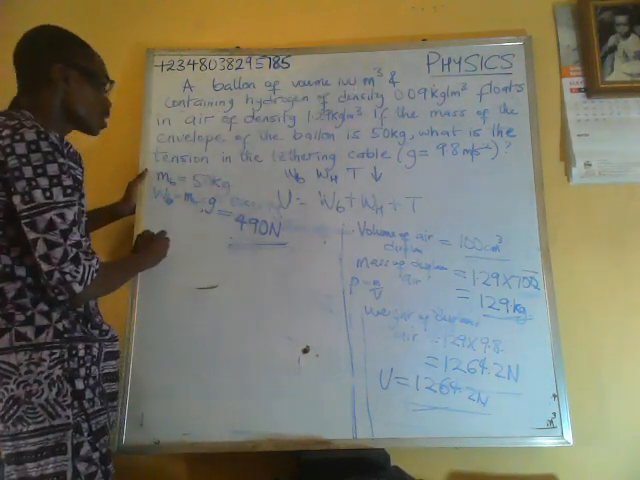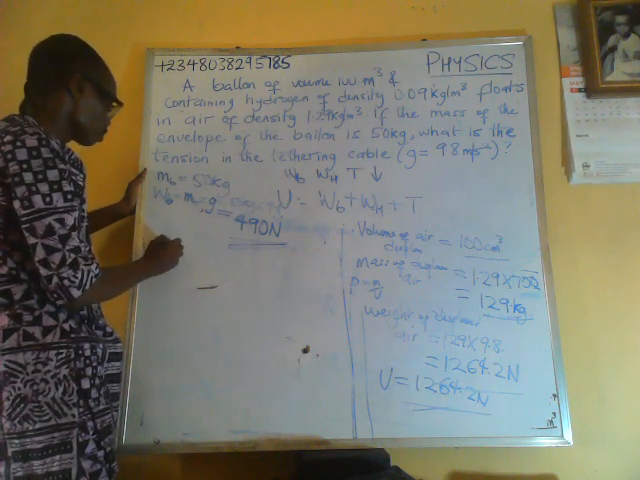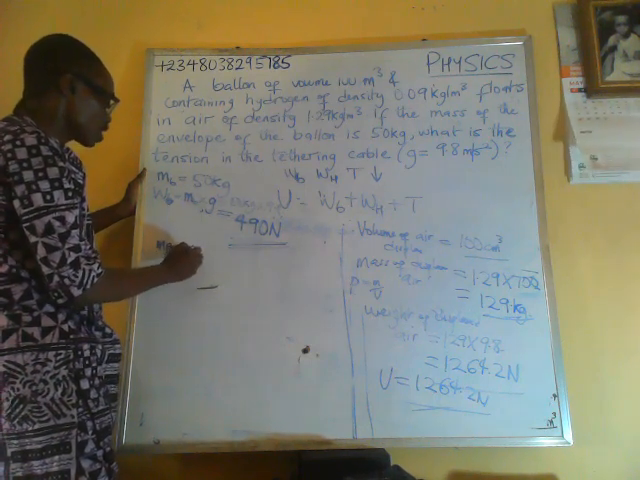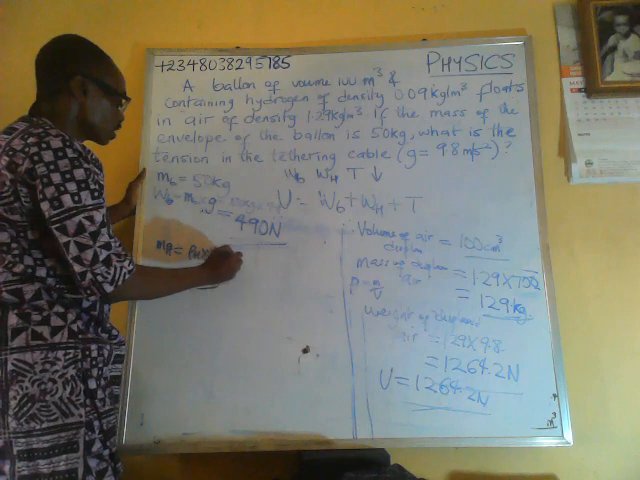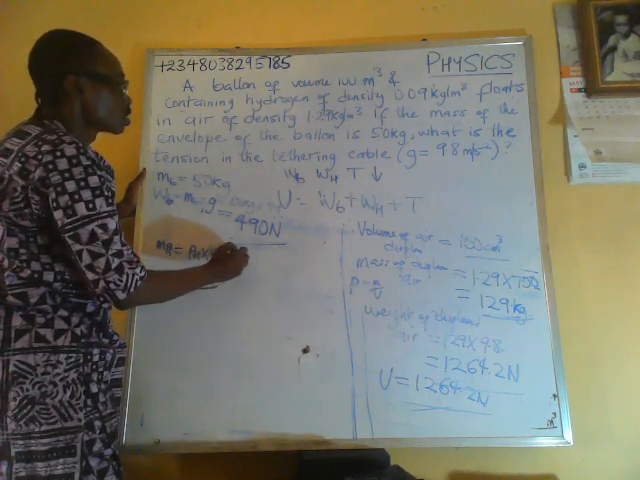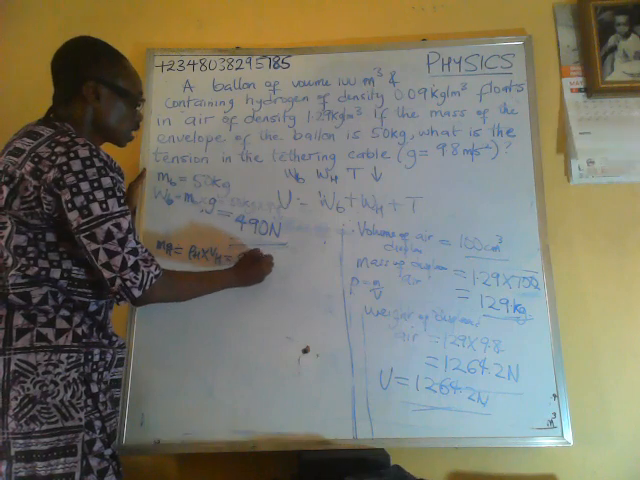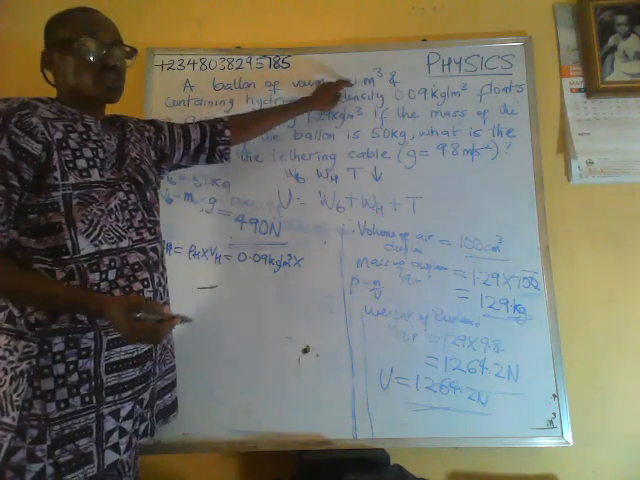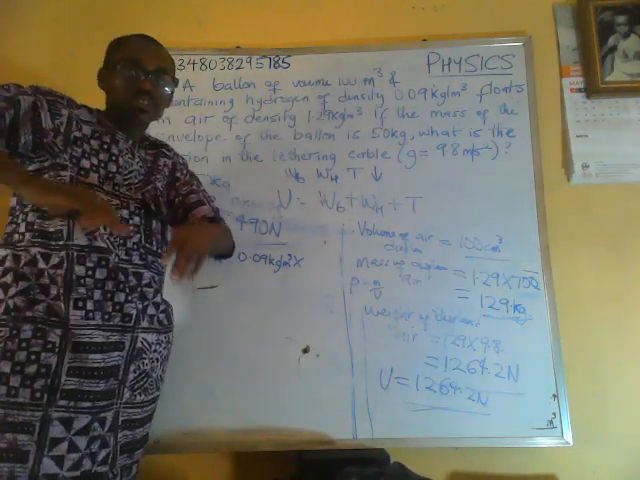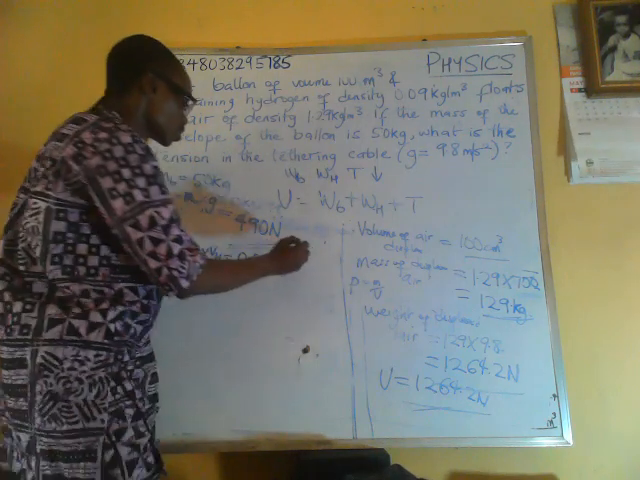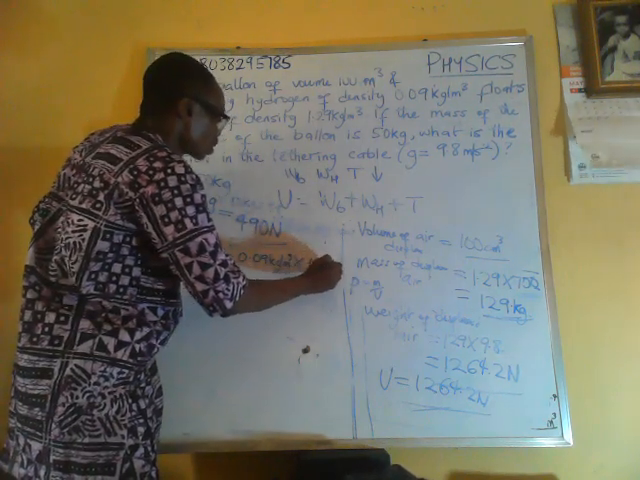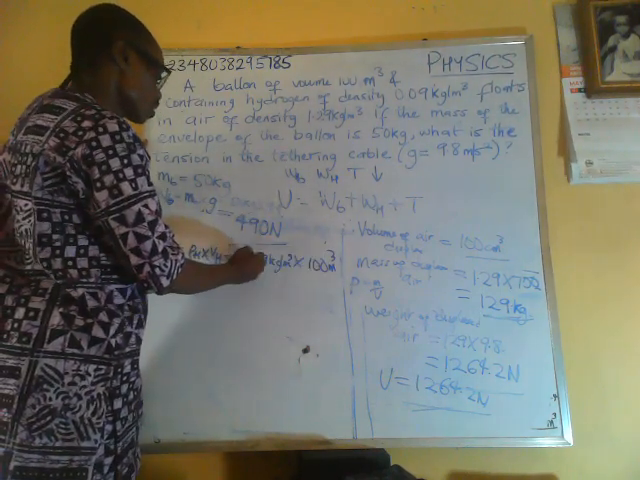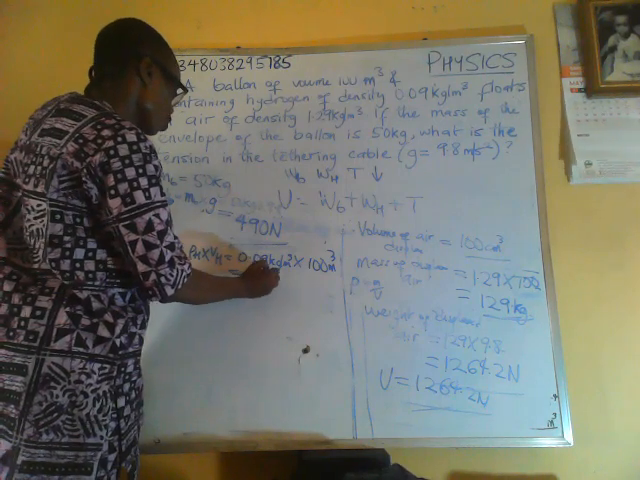So the mass of hydrogen, mH, is going to be equal to density of hydrogen times volume of hydrogen. Density of hydrogen is 0.09 kilogram per cubic meters. What's the volume? The volume is the volume of the balloon. The hydrogen actually fills the balloon, so it will take up the volume of the balloon. So that is 100 cubic meters. So 100 times this will give us 9 kilogram.